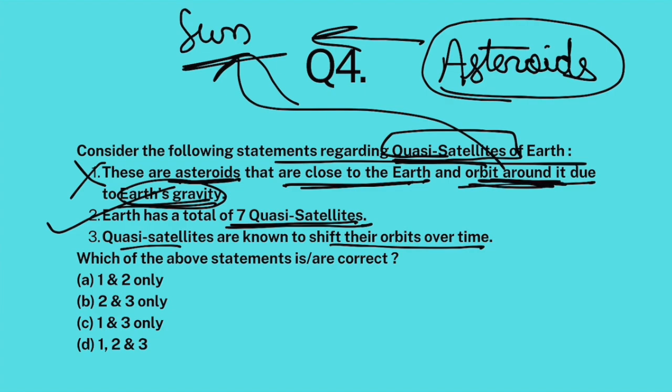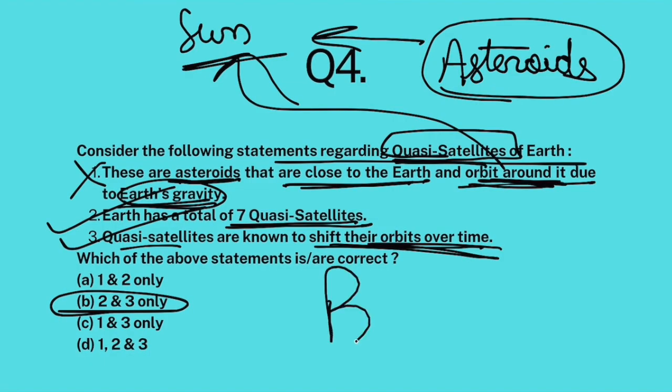And quasi-satellites, because they are influenced by the gravity of the sun and Earth, shift their orbits over time. This is also correct. So the correct answer to this question would be 2 and 3, B.